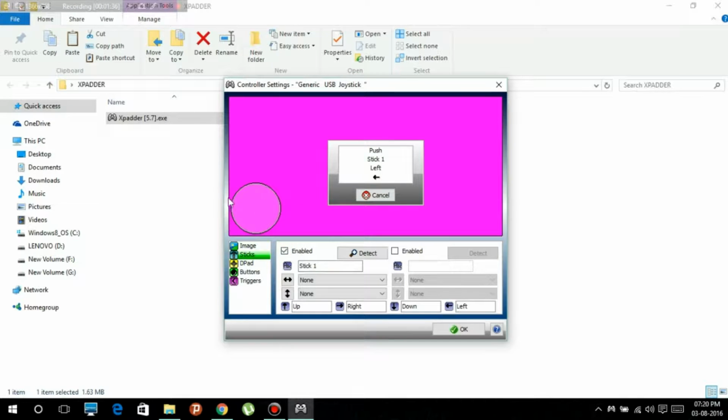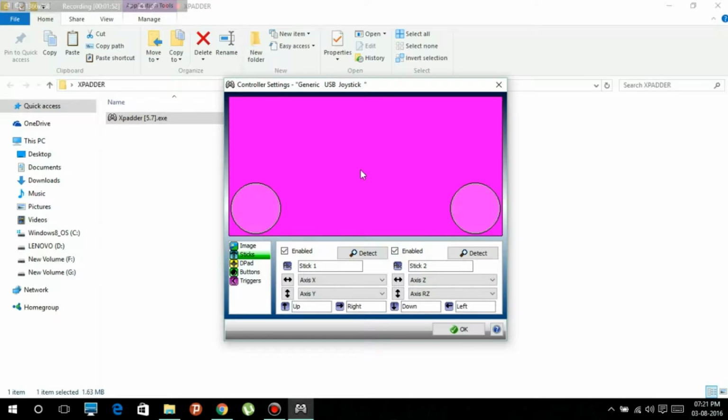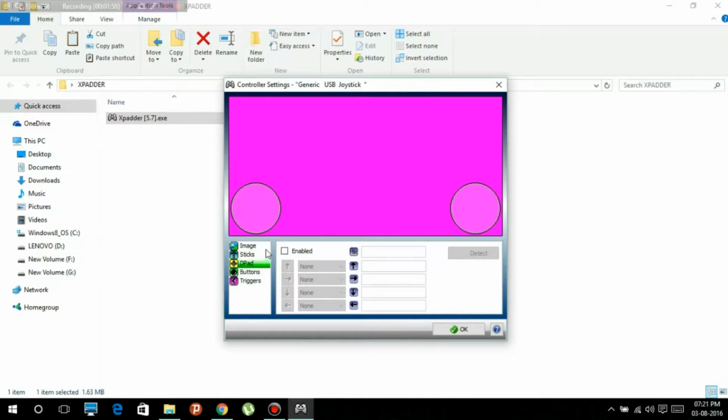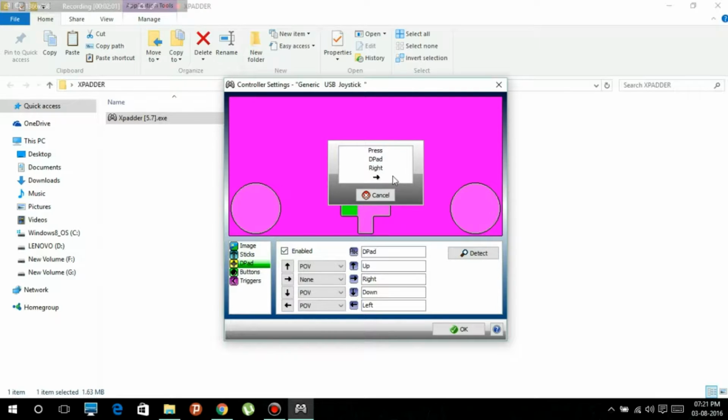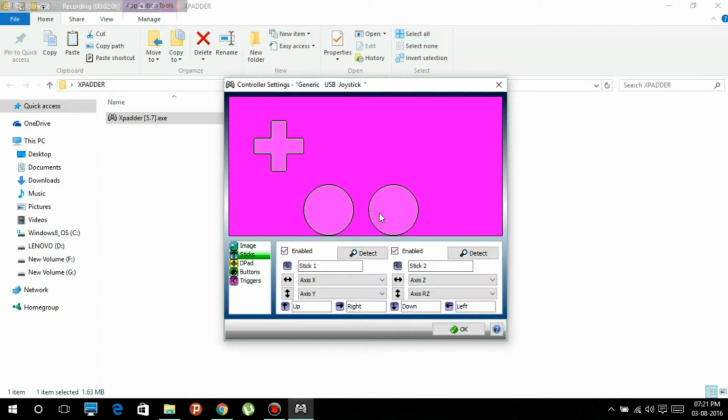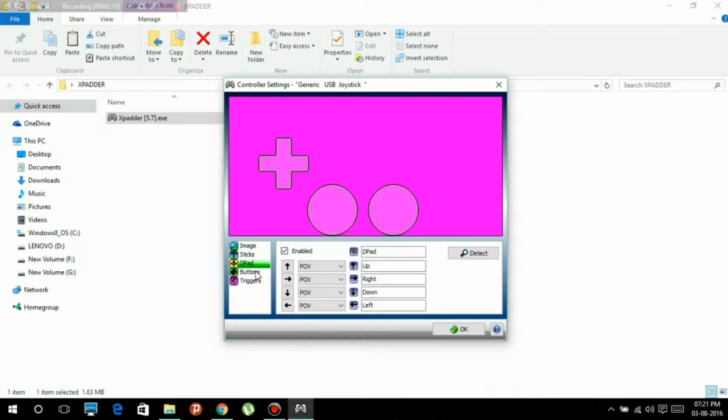This is your left stick on your USB joystick, so say what it says: left, up, right and down, enable. This is your right. I need to enable this. Left, up, right and down. Okay, then d-pad. These are your arrows on your joystick, so enable it, and then up, down, left and right. See, this is where they will be on your generic USB. Now you might be getting an idea.